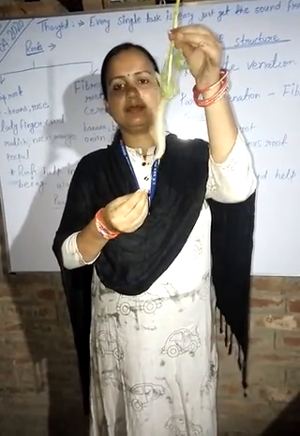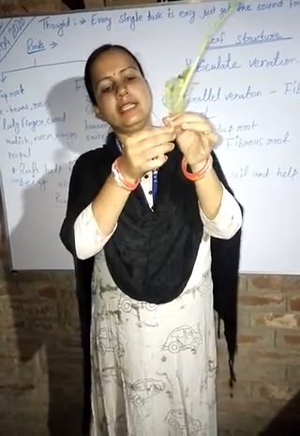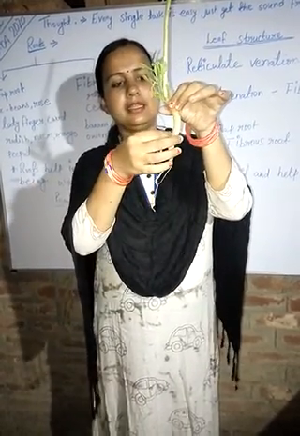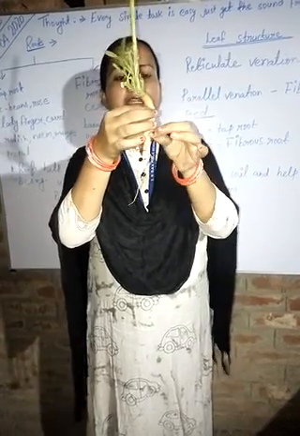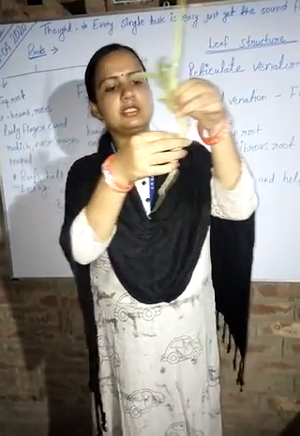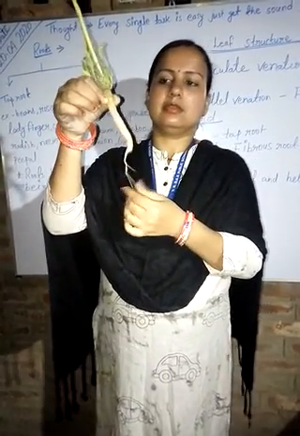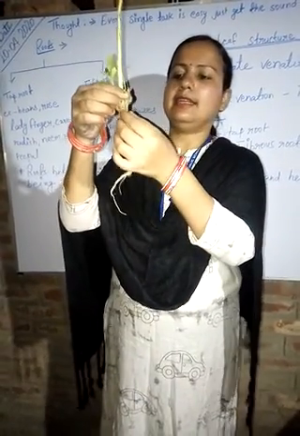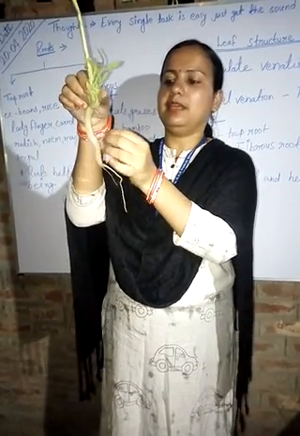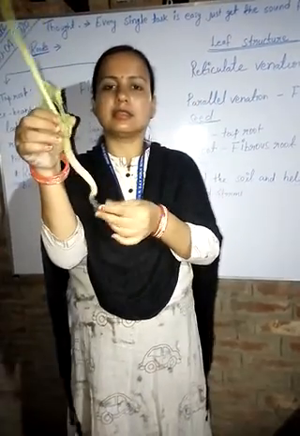As you can see, taproot is a single long root from which many thin roots arise. Or we can say that it has a mother root from which many baby thin roots arise.